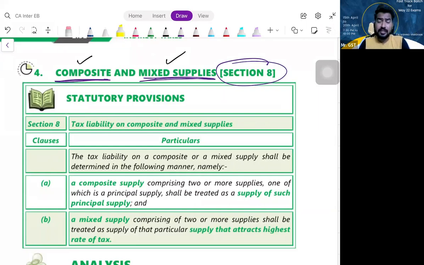But if they are not naturally bundled in the ordinary course of business, it is a mixed supply. Find the supply which attracts the highest rate of tax, and the entire transaction shall be treated as supply of such supply which is attracting the highest rate of tax.